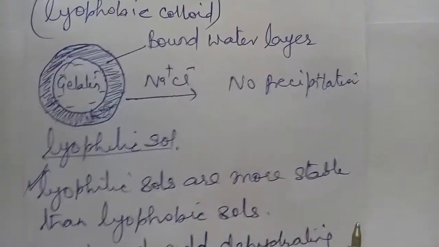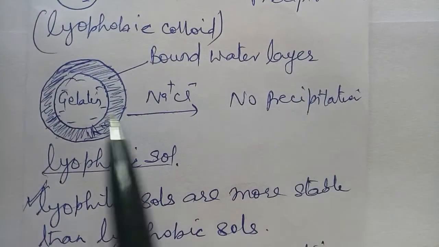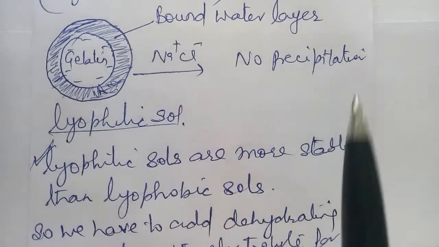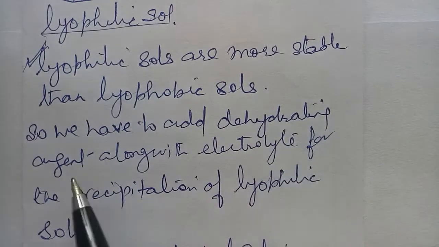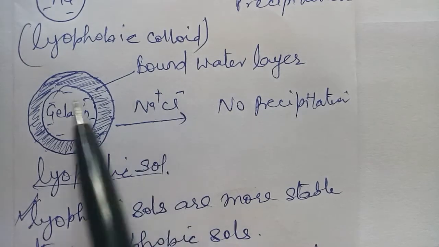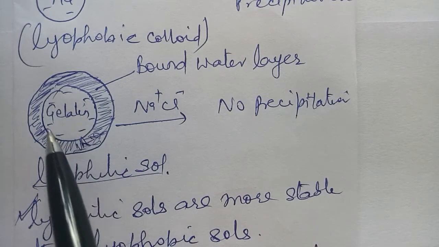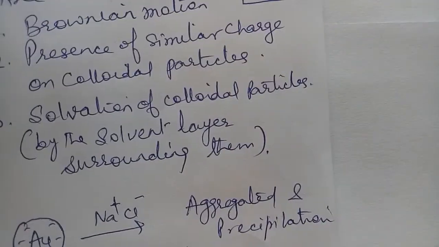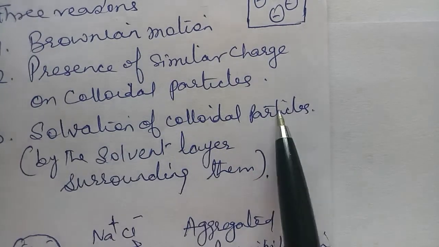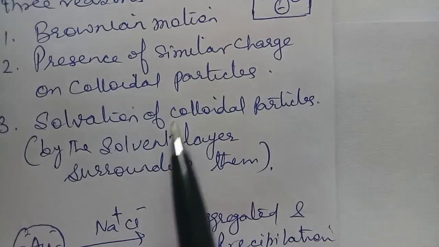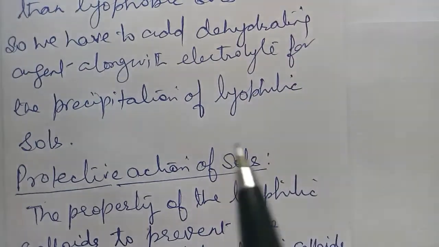So to do the precipitation in the lyophilic soles, in addition to electrolyte, we have to add a dehydrating agent also, because the dehydrating agent will remove this layer, and the electrolyte will remove the charge, and then the precipitation will occur. So this is the meaning of the third point, the solvation of colloidal particles. They are also responsible for the stability of the colloids. So now I think this is clear to you. This is about the stability of colloids.